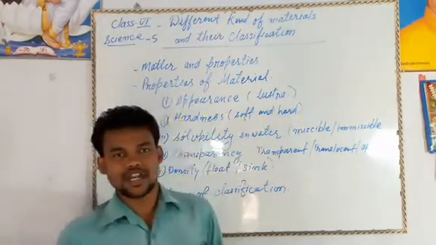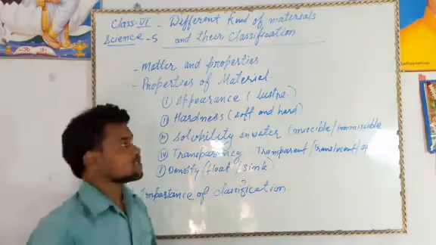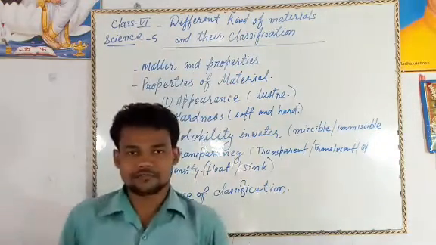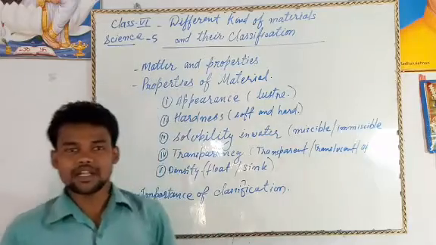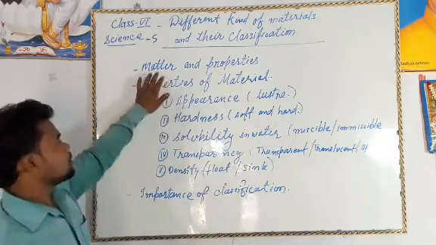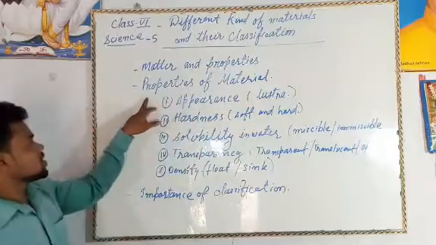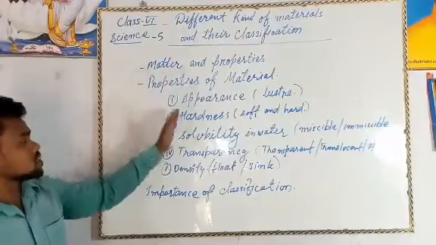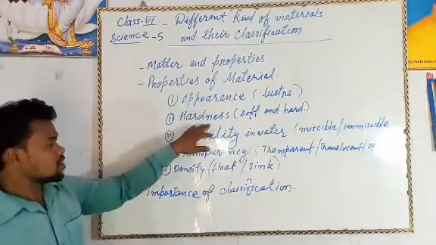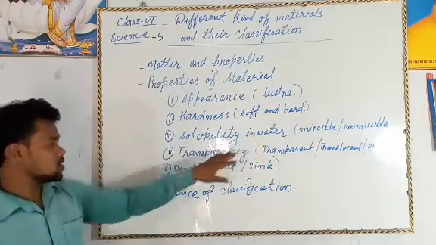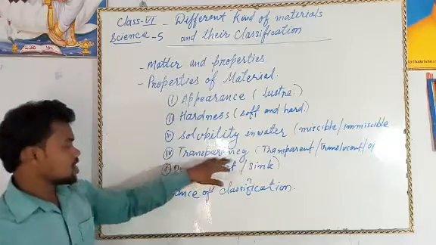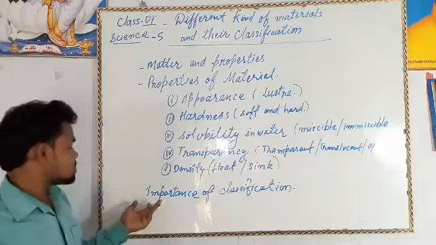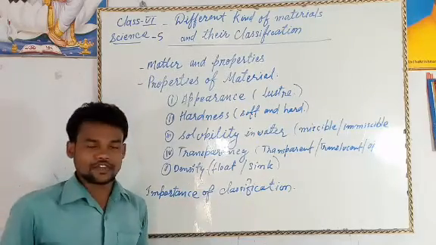So as we have started the new chapter in science, different kinds of materials and their classification. In this chapter mainly we will discuss matter and properties, and second, properties of materials. In that we will discuss appearance, hardness, solubility in water, transparency, density, and lastly we will discuss the importance of classification.